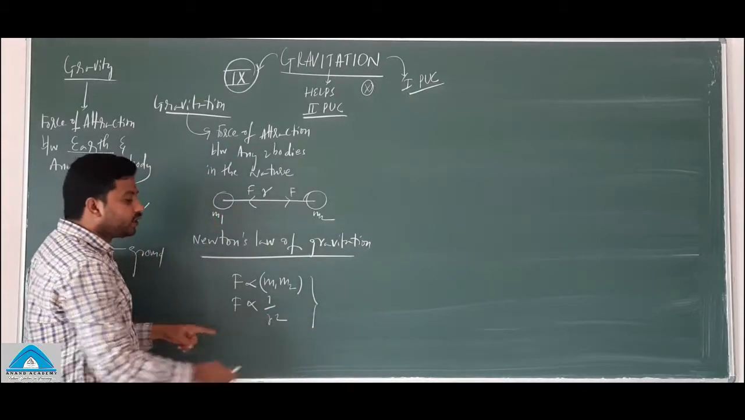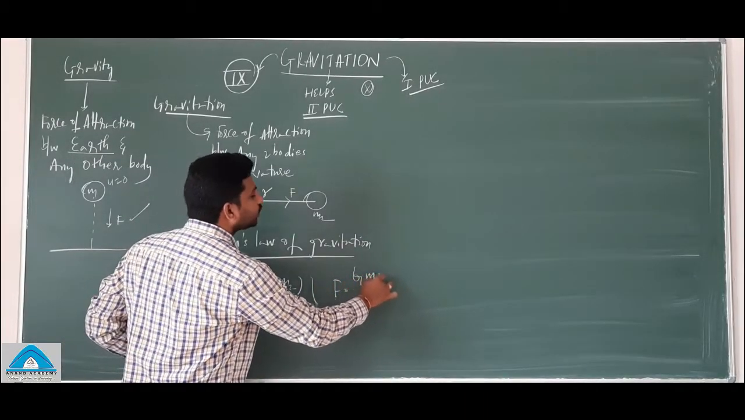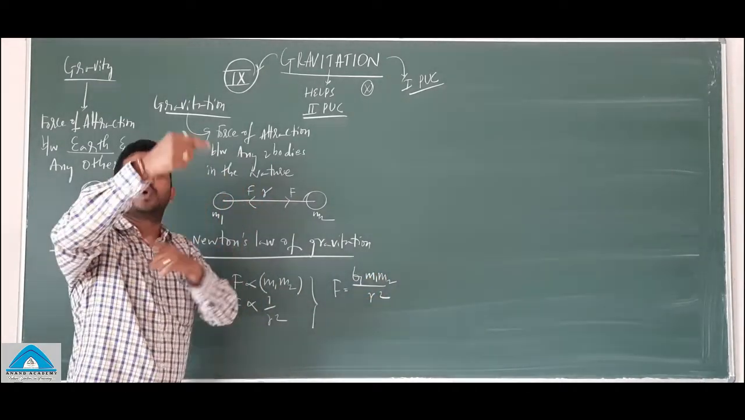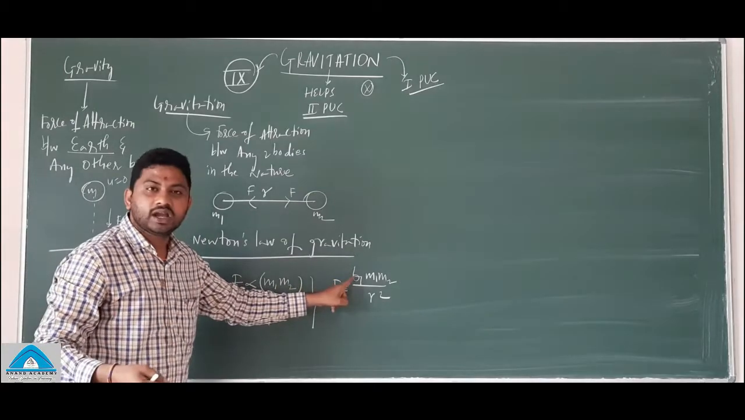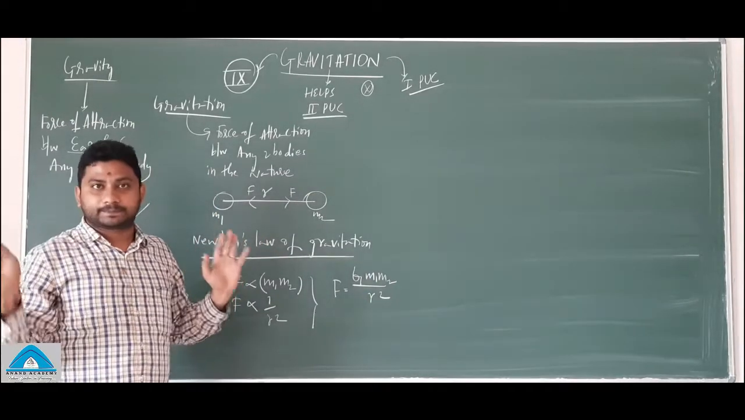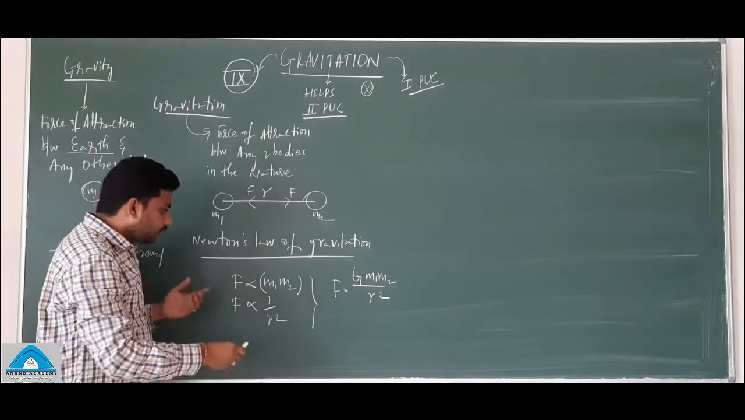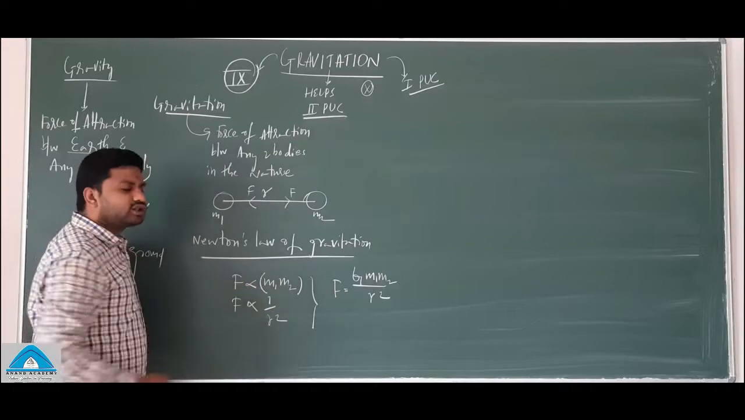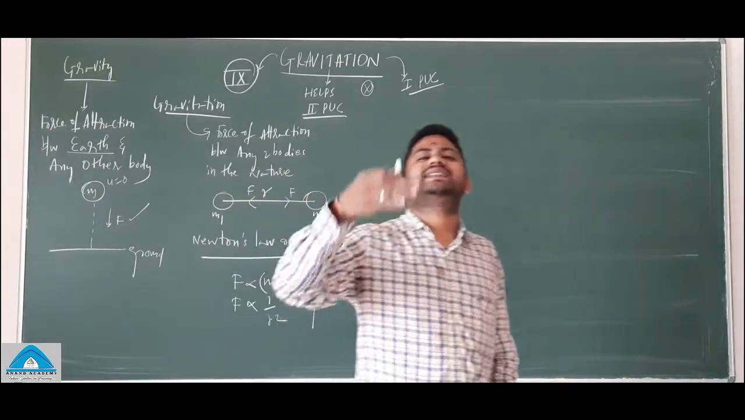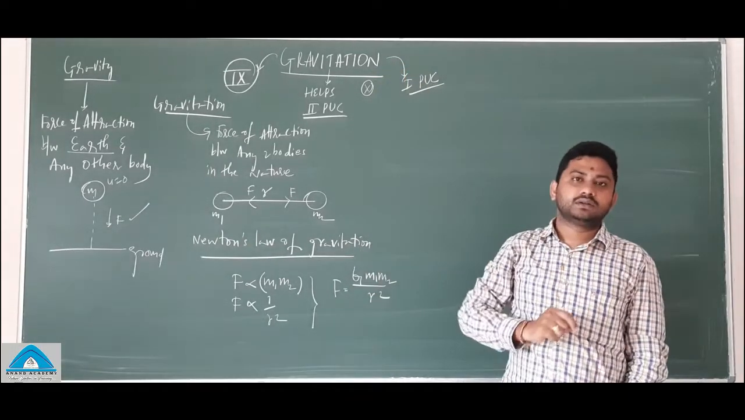If you combine, you get F is equal to capital G into M1 M2 by R square. So let us discuss more later about G and about this relation, about some numericals we will be discussing later. First, listen carefully here. F is directly proportional to M1 M2. You might have learned about this in 8th, 9th and 10th. You will be learning in 11th standard.